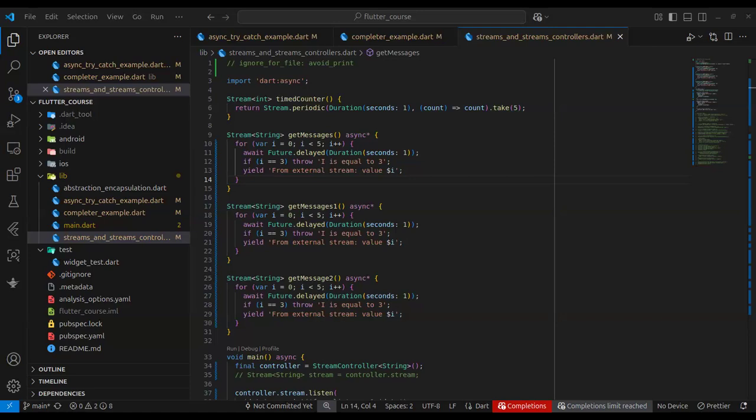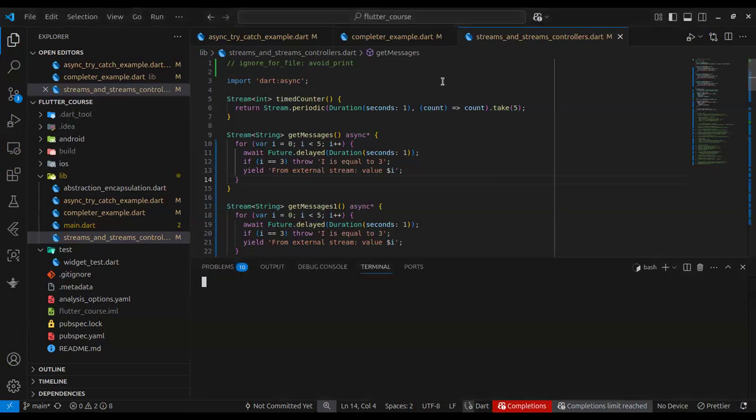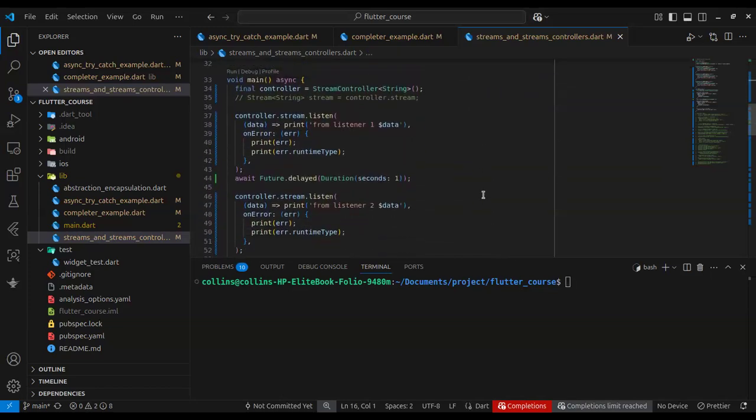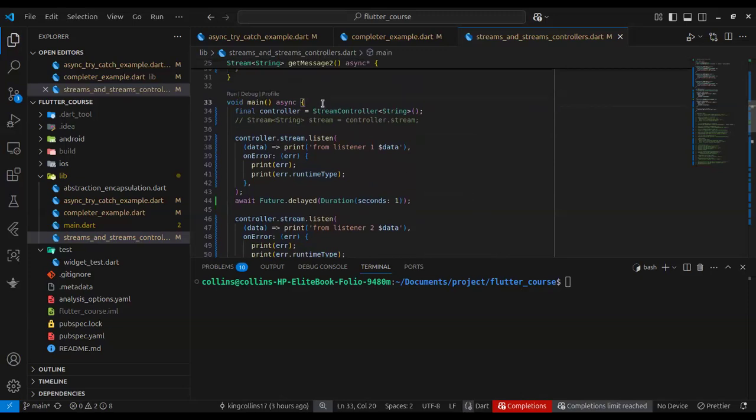To run your code, you have to invoke the Dart virtual machine, the Dart interpreter. How you do that is open up your terminal. And of course, to invoke Dart code, it has to have a main function. Is your main function.